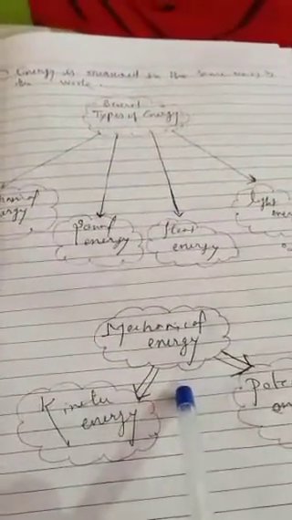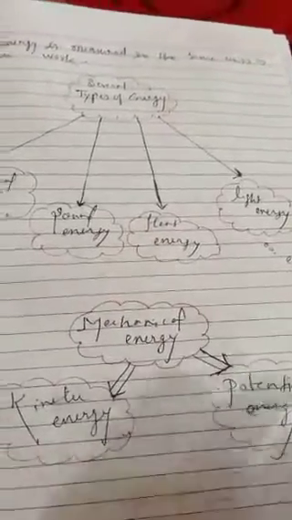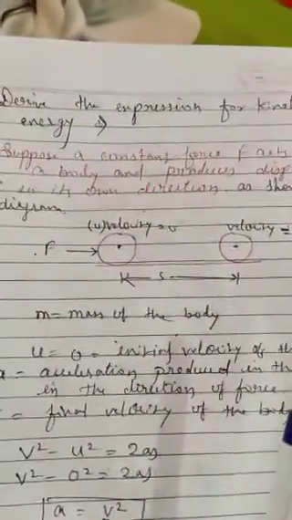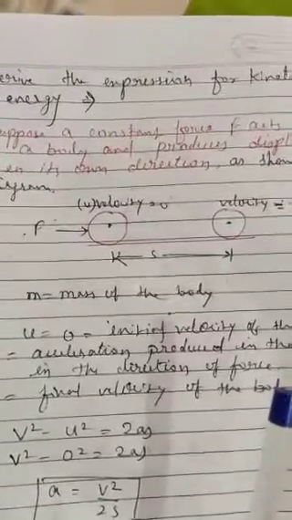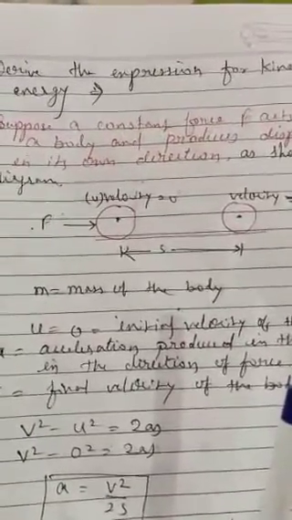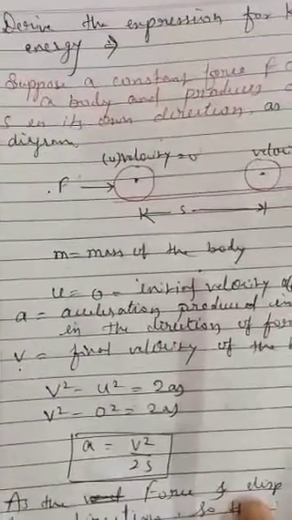Mechanical energy is classified into two types. First is kinetic energy, second is potential energy. When an object is in motion, then we can say that it has kinetic energy. When an object has stored energy due to its shape, size or height, then we can say that it has potential energy.